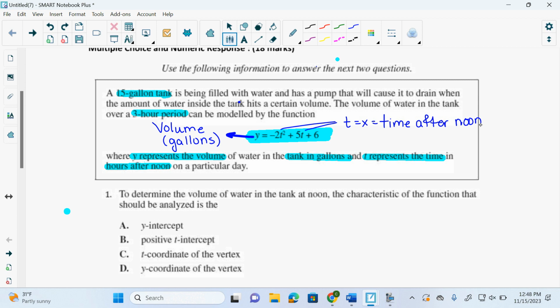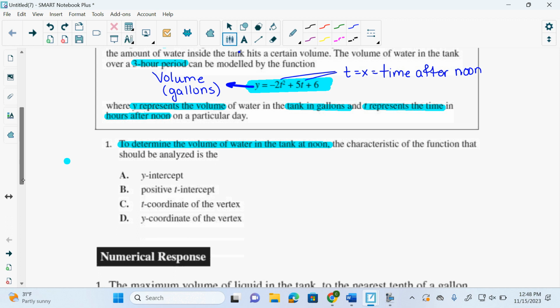It says to determine the volume of water in the tank at noon. What does T equal? 0.